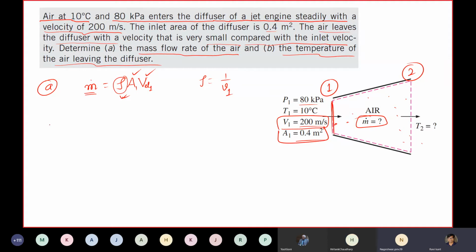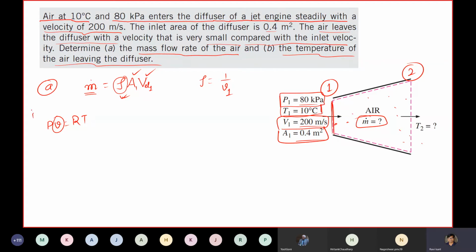Why should I use PV is equal to RT? Sir, find first the specific volume, so specific volume will come from here. But why didn't I get the data from the table? Sorry, sir, I have been given P1 and T1.